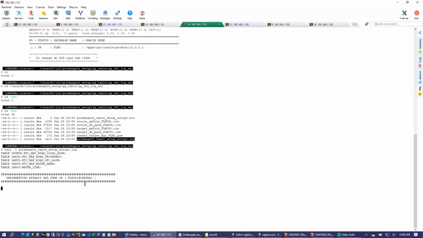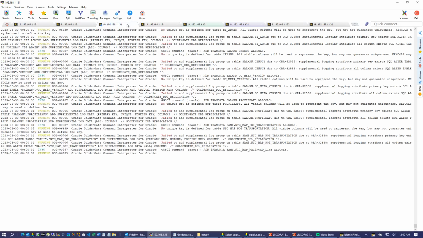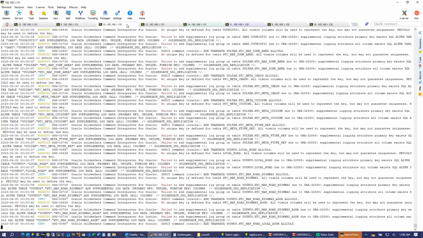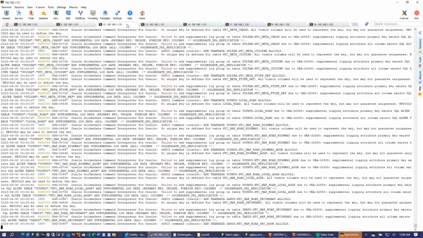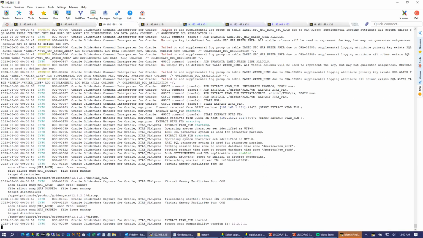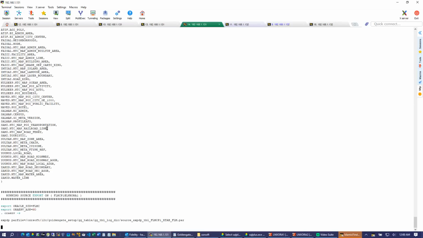And this is the script log which I'm talking about. It's done adding all the tables in the 12C Goldengate configuration. Now it is running the export for all those tables.